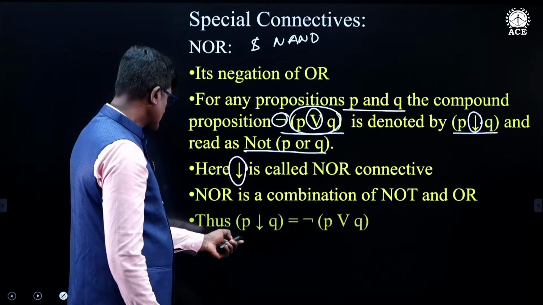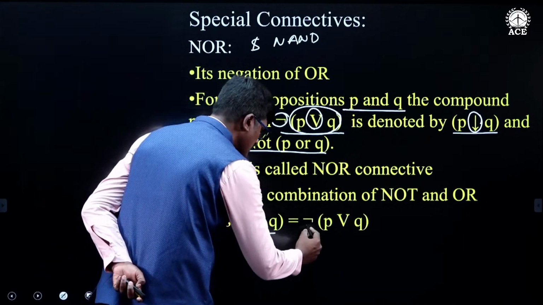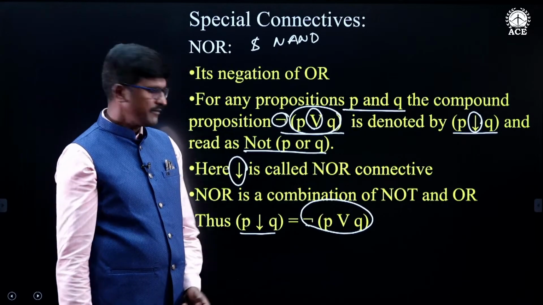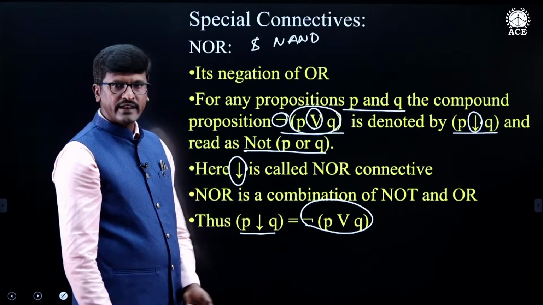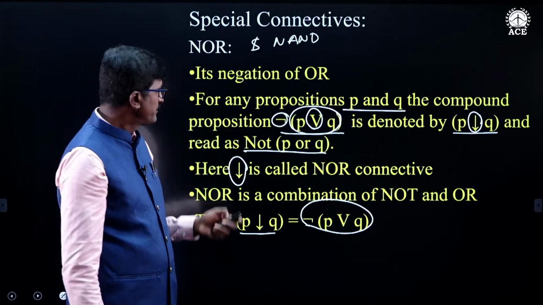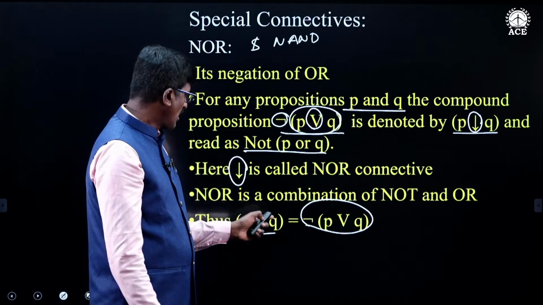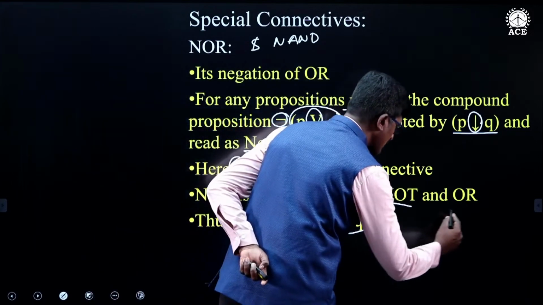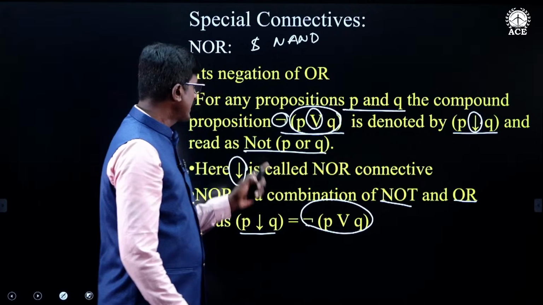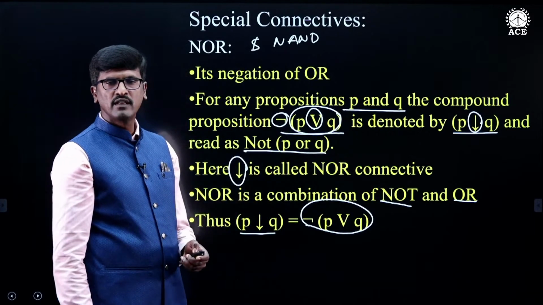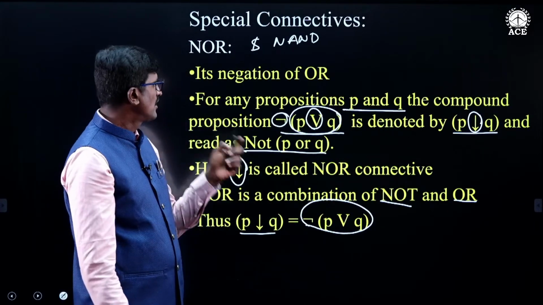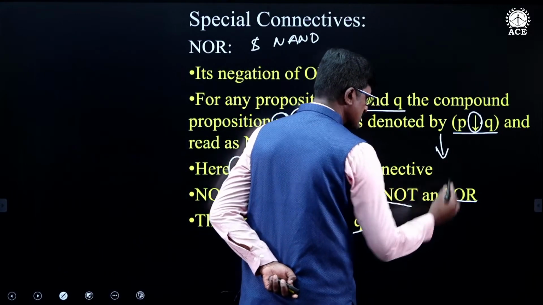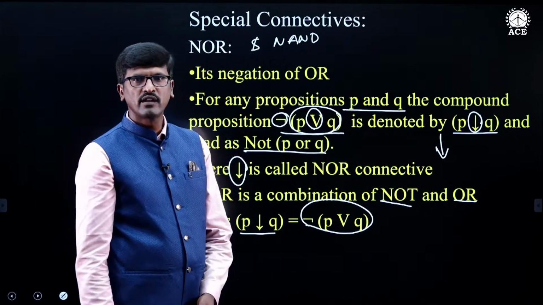Thus, P NOR Q is the negation of P or Q. So here NOR is a negation of the OR connective. NOR is a combination of the NOT connective and the OR connective. If you take the negation of the OR connective, then we will get this NOR. The symbol which we use to denote the NOR connective is this.